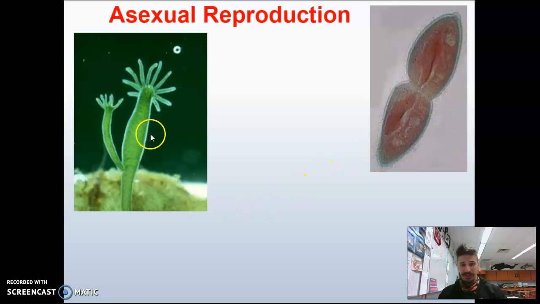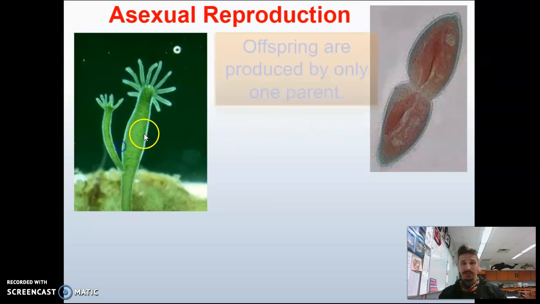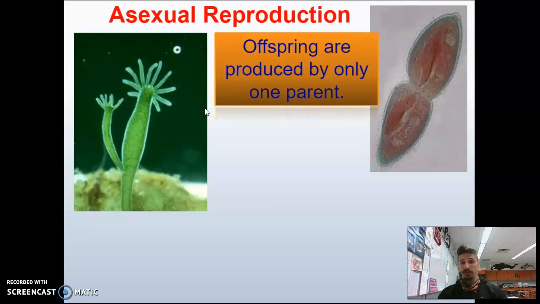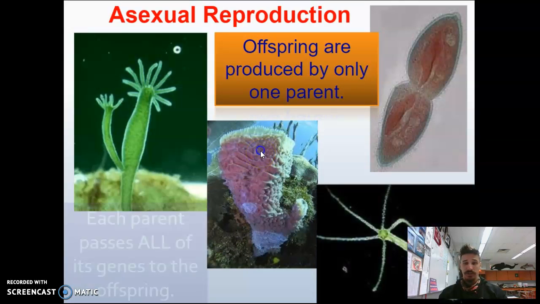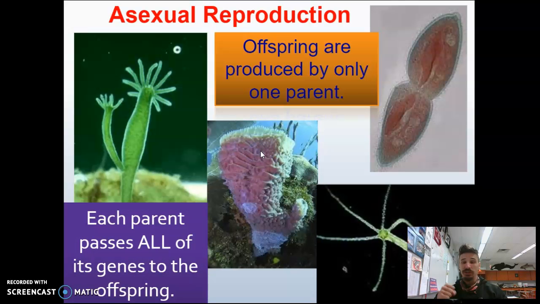And then we have this hydra, right? This single-celled hydra that's reproducing another identical organism, right? Although this doesn't look like our classic animal cell, the same thing is kind of happening, right? Like one is kind of budding off the other, like we see here. So offspring in asexual reproduction are produced by only one parent, a little sea sponge for an example. And each parent passes on all the genes to its offspring. This is exactly what's happening in cell division. So cell division, mitosis, is a form of asexual reproduction for the eukaryotic cell.